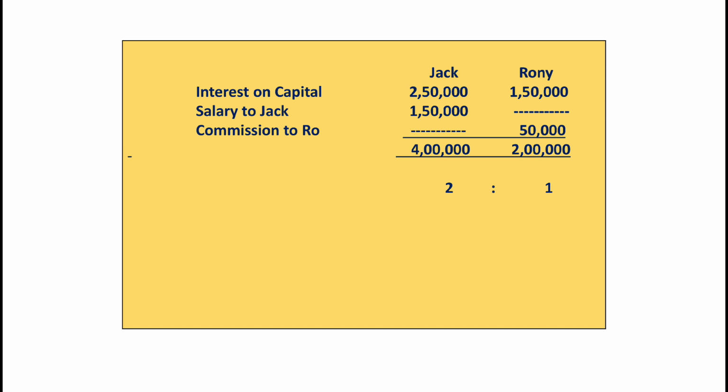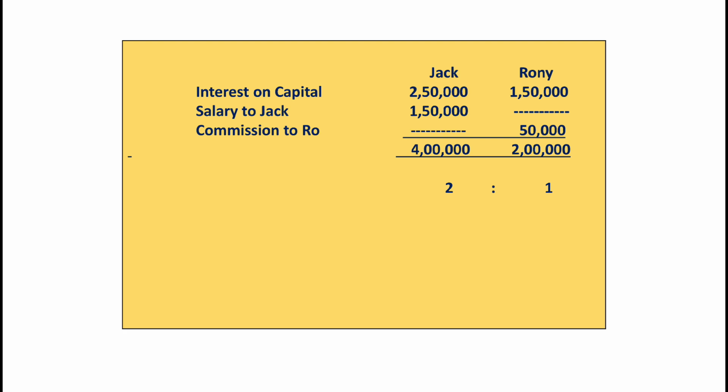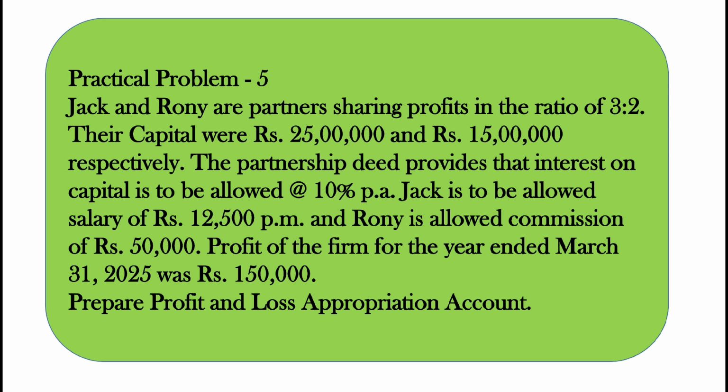So we have written interest on capital, and you can see Jack's capital is 25 lakh and Ronnie's capital is 15 lakh. If we calculate 10% of the values, then we get 2,50,000 interest on capital for Jack and 1,50,000 interest on capital for Ronnie. Then in question it is given Jack is to be allowed salary of rupees 12,500 per month. So this is for 1 month. If we multiply it with 12, we will get 1,50,000.